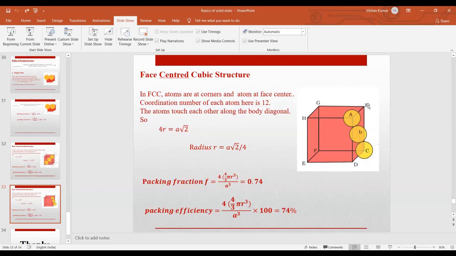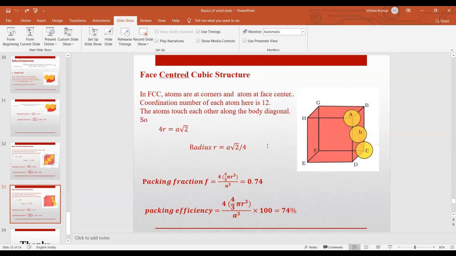For face centered cubic it's quite problematic to visualize, but I will give you the 3-dimensional structure, so you can easily visualize. Okay, so for face centered you have 12.